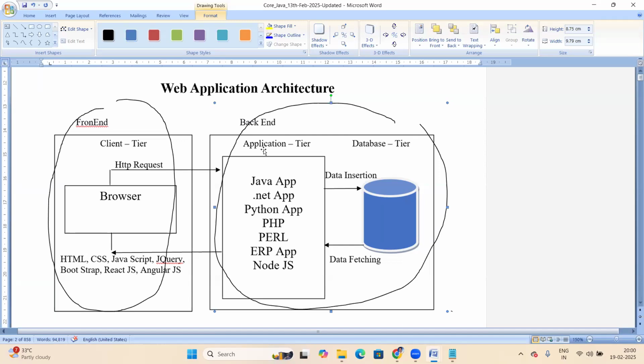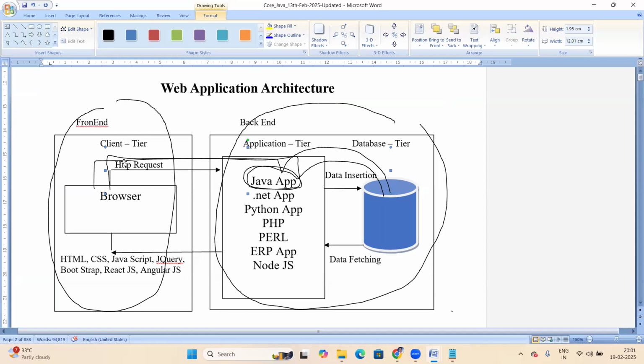In the back end, there are two things: application and database. For example, your registration form data is first posted to the application, maybe a Java application or a .NET application, and that application will insert the data into the database. So this is a web application.